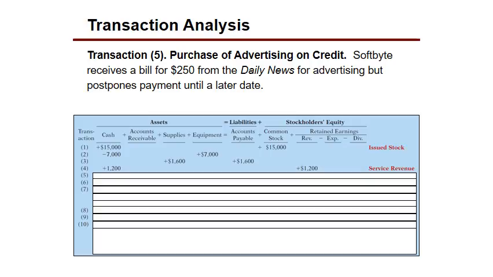We take a look at this next one, and we receive a bill of $250 for advertising, but we postpone payment until later. So if we have a bill for advertising, are our liabilities going to go up? Okay, our liabilities are going to go up. Now, it's either going to have to be something else that's going to come down on this side of the equation, our stockholders' equity, or we're going to have an asset that's going to go up. Which is it going to be?